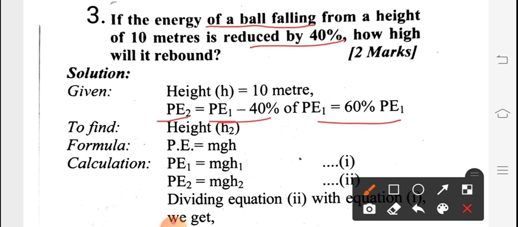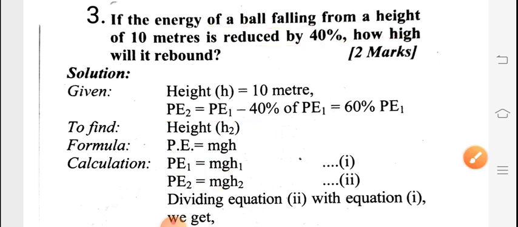What we have to find here is how high the ball will rebound. So again we have to find the rebounding height of that ball. We will apply the formula: potential energy is equal to mgh. Here we have two heights, one from which it is dropped and one reached after bouncing. So PE1 is equal to mgh1 and PE2 is equal to mgh2.